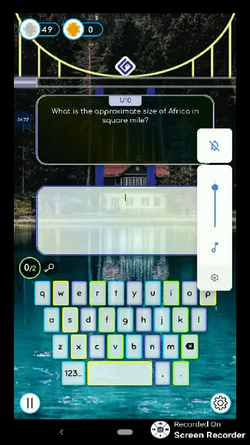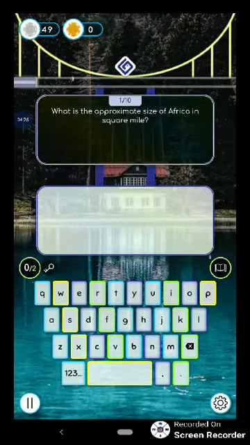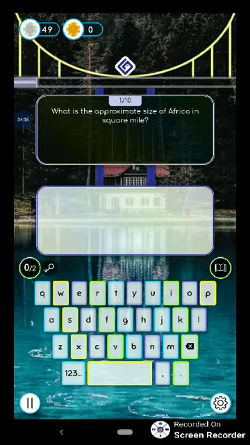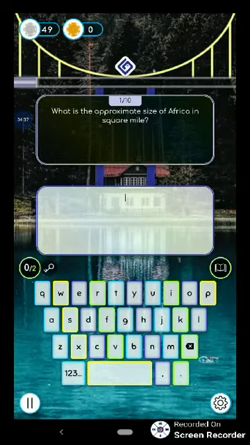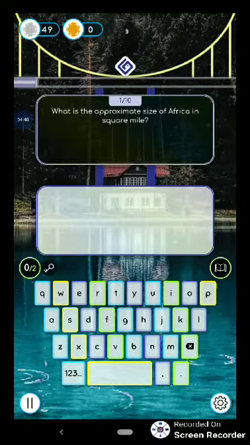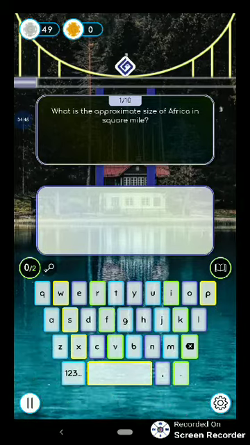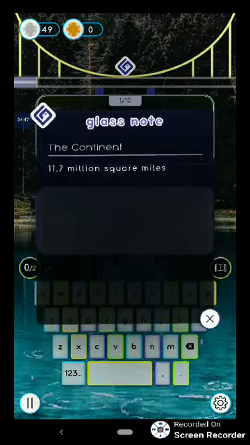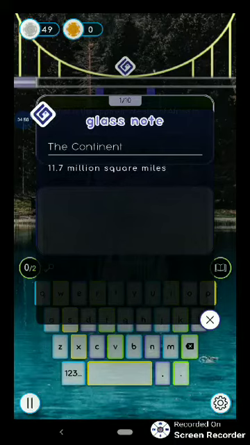Okay, so based on the note I read, the first question is asking me what is the approximate size of Africa in square miles? Now, every time a question pops up, a coin drops and the bridge increases in length. This is the bridge up here, and I'm supposed to answer the question, but let's assume that I've forgotten what I read. I can click on this button here to show me that part of the note that has the answer to the question asked. And here it says 11.7 million square miles.